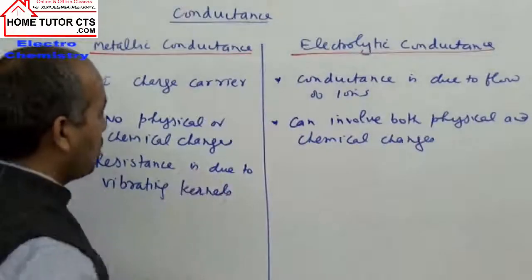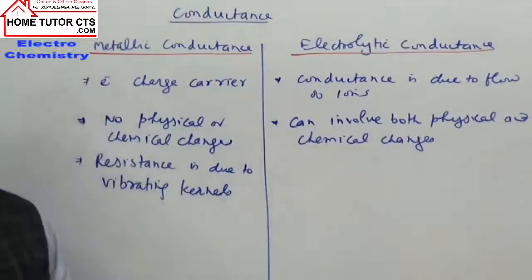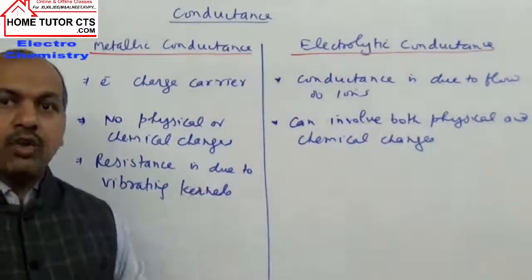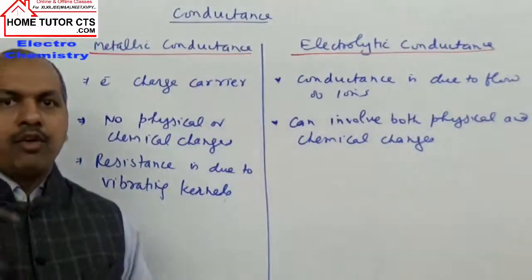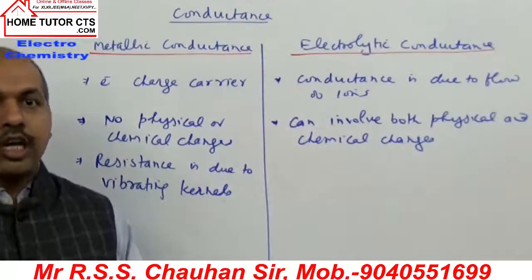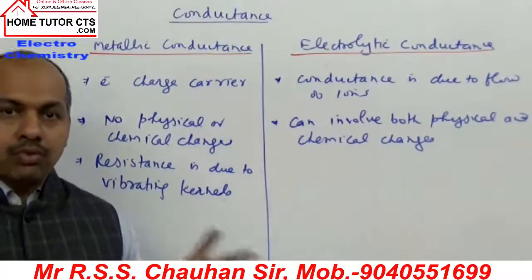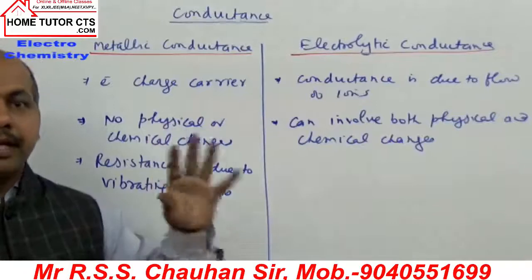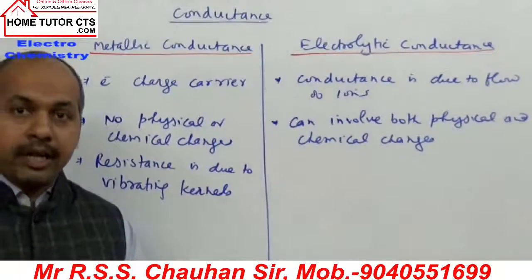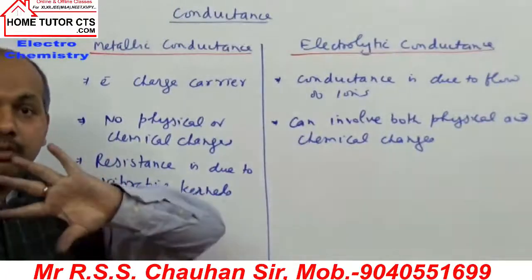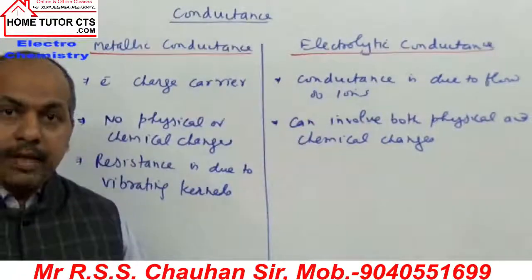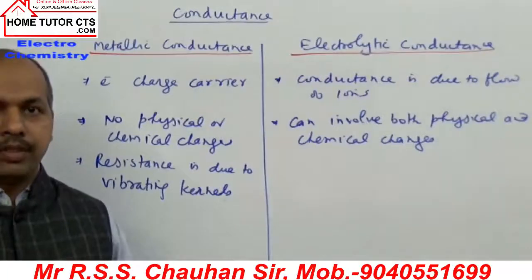You have discussed this point in metallic bonding: if we take metallic bonding, one is called the electron sea model. What is the electron sea model? We assume the metal's outermost electrons are almost free. Why? Because metals have low ionization enthalpy. Since metals have low ionization enthalpy, the outermost electrons of the metal atoms are held loosely.